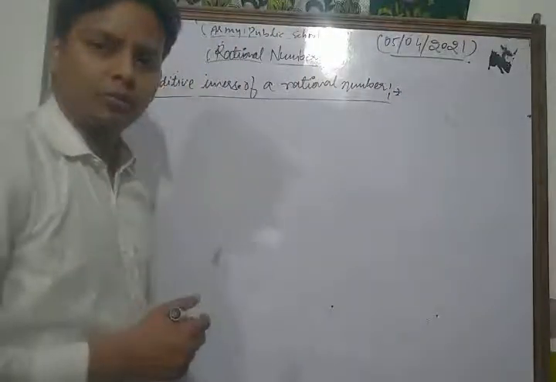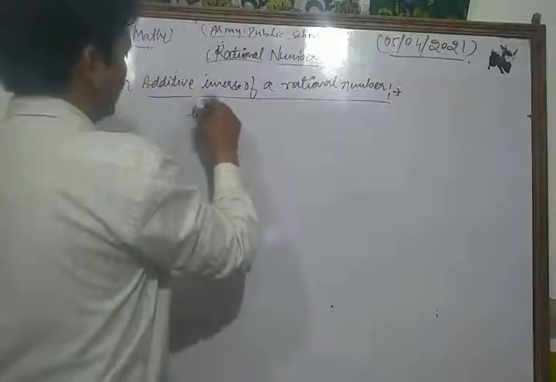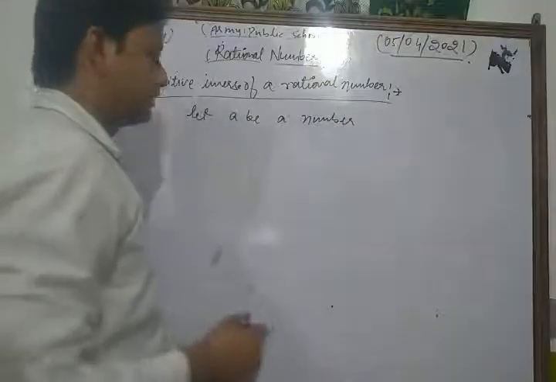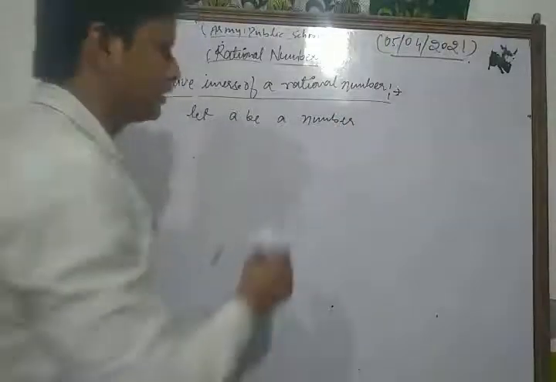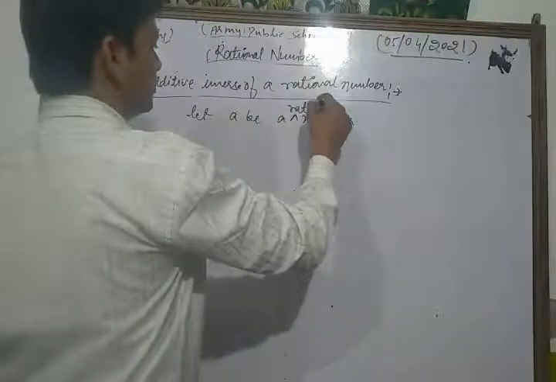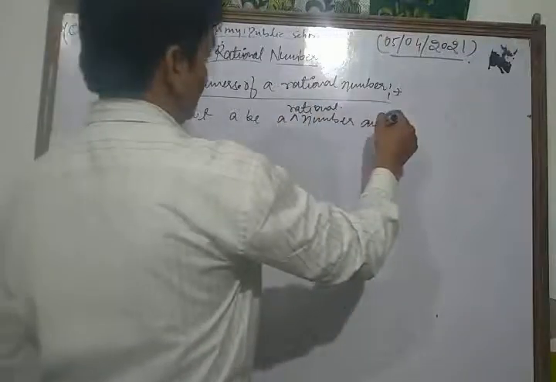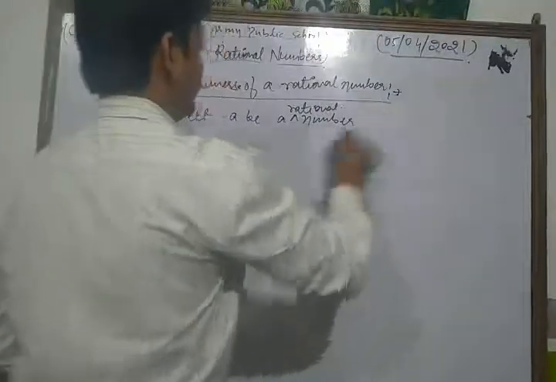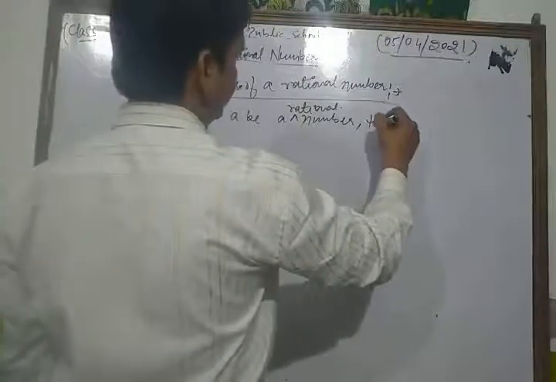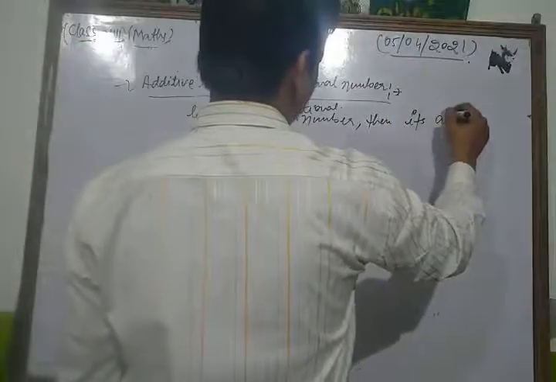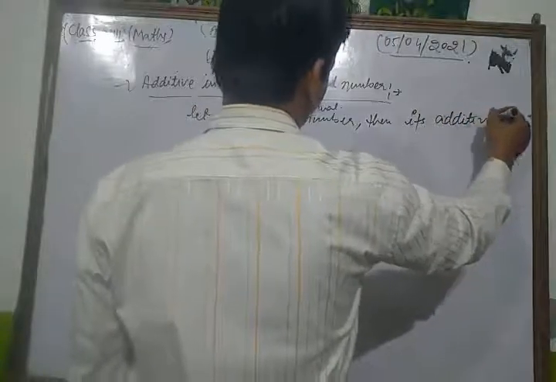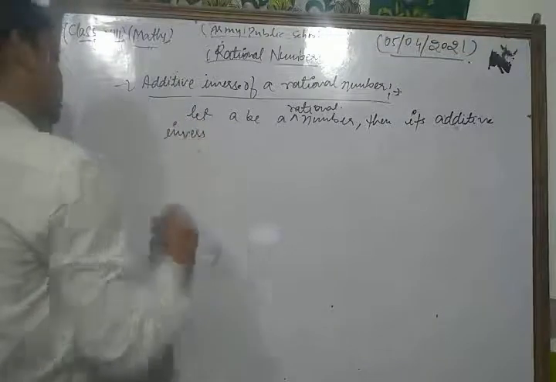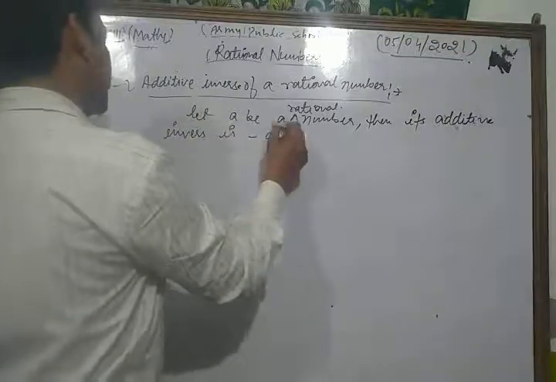Okay, so in this topic, let us consider that a is a rational number. Then its additive inverse is minus a.